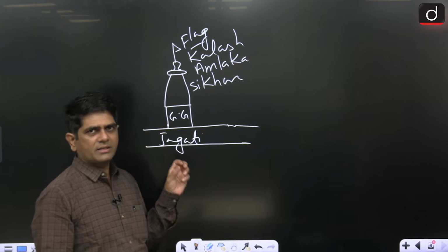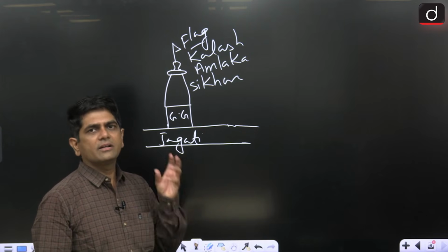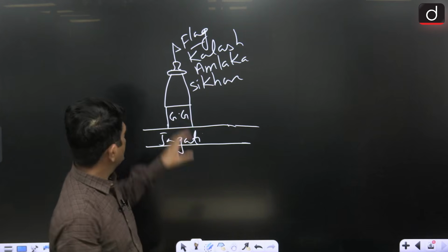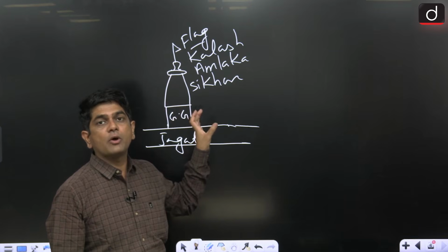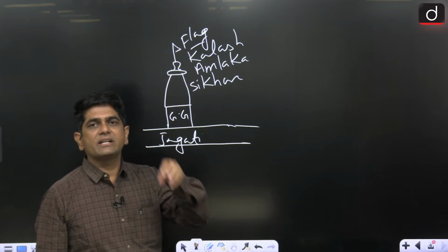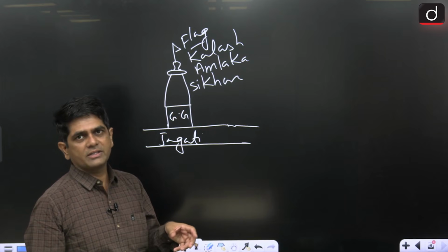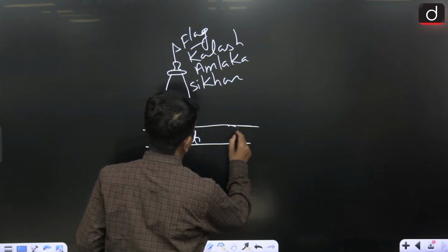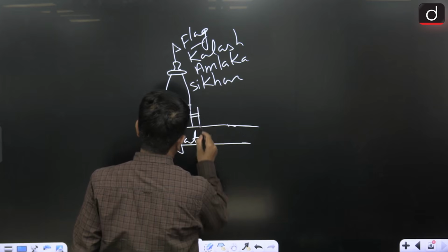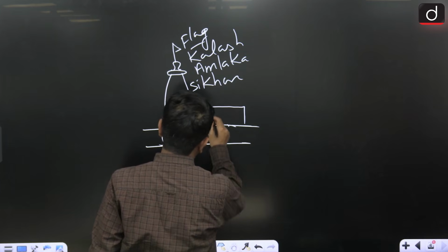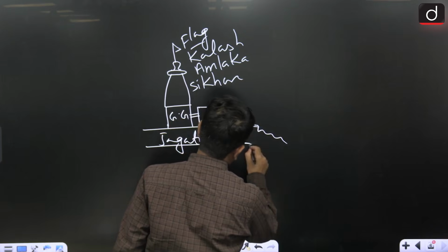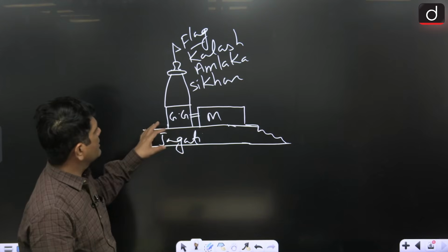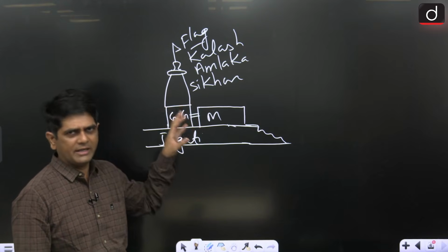Garbhagriha symbolizes the center point of the creation of the universe. The Shikhara symbolizes Mount Meru, which is located at the center point of this entire world. Then in front of the Garbhagriha we have the Mandapa. So this is the very simple diagrammatic representation of the Nagara temples.